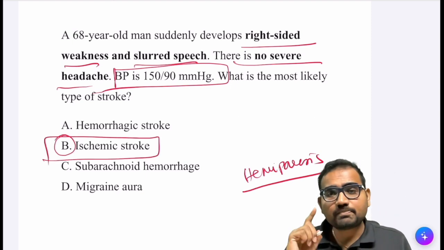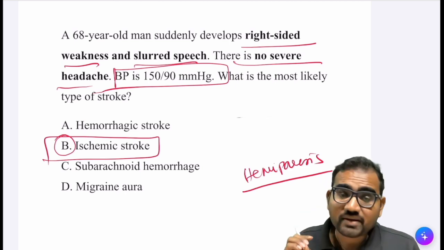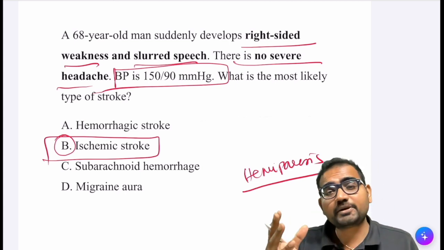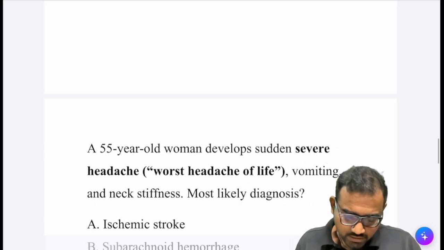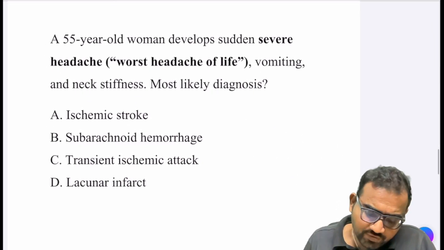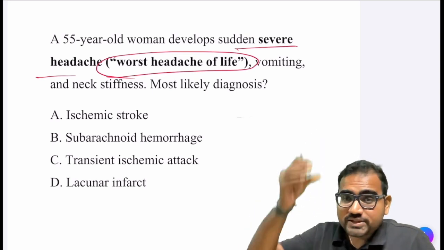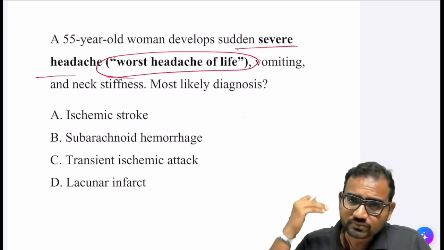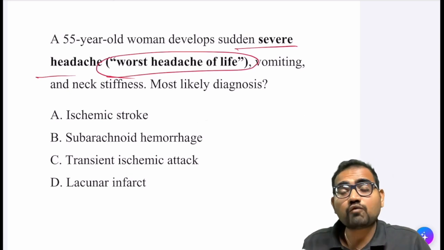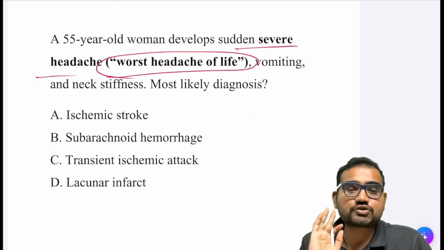So decreased blood flow to the brain results in death of the brain. That is ischemic stroke. Rupture of the vessel wall due to hypertension or aneurysm, that is hemorrhagic stroke. Okay. Now moving on to the next MCQ. A 55-year-old woman develops severe headache, worst headache of the life. Moving on, hemorrhagic stroke: severe headache, unconsciousness, and the patients will have vomiting. So these are all the most common features of hemorrhagic stroke.